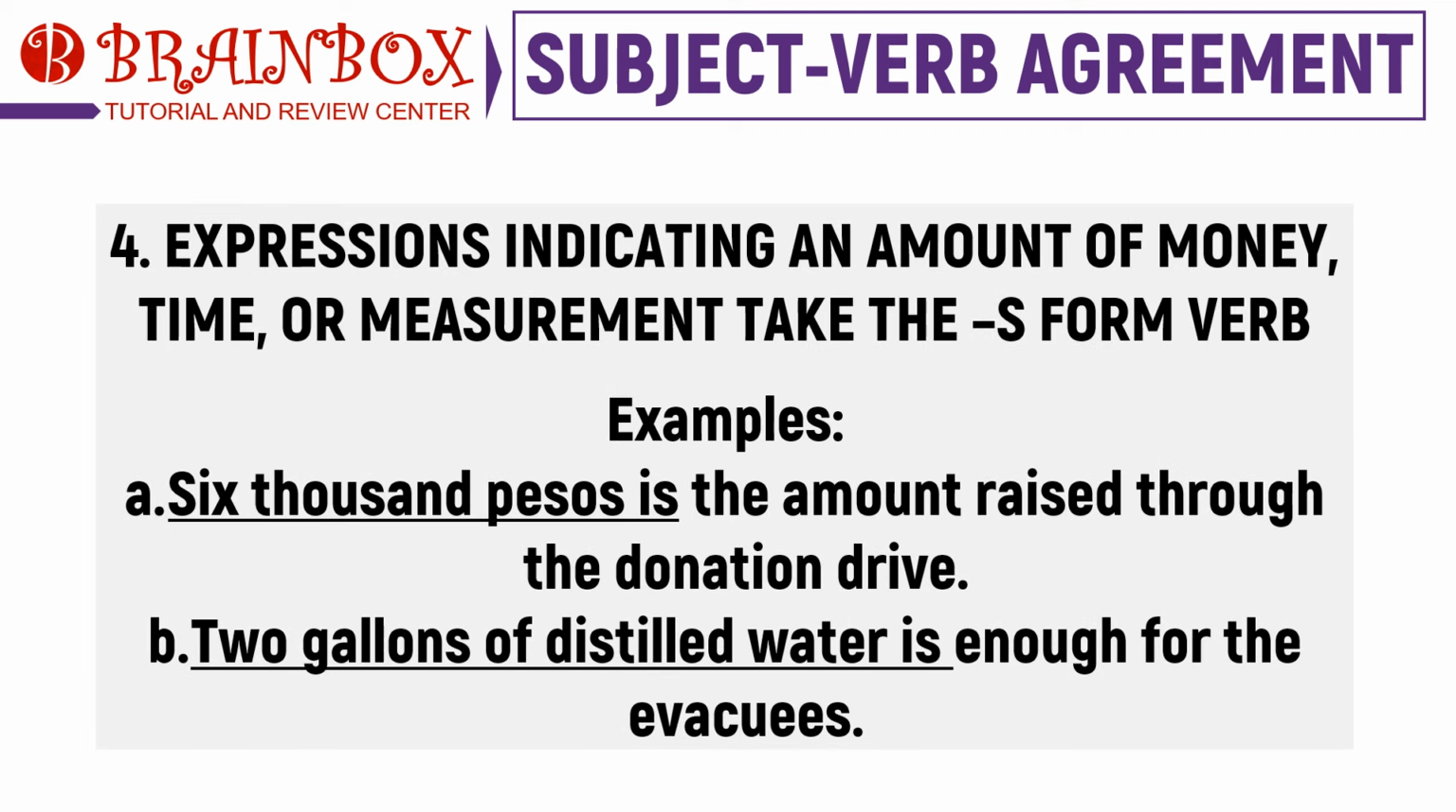Next, if the subject consists of distance, measurement, money, rate, and time, the verb accompanying the noun should be in S form, even when the form is plural. Take a look at the following examples. 6,000 pesos is the amount raised through the donation drive. 2 gallons of distilled water is enough for the evacuees.